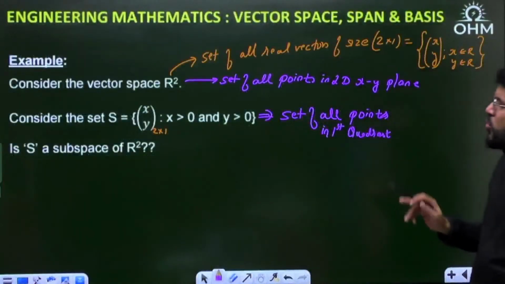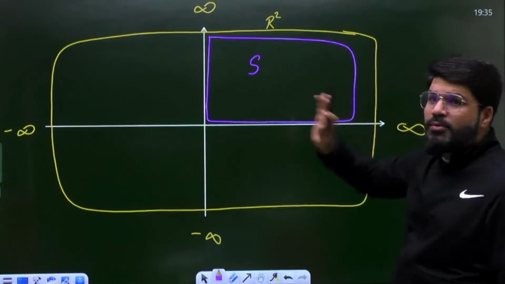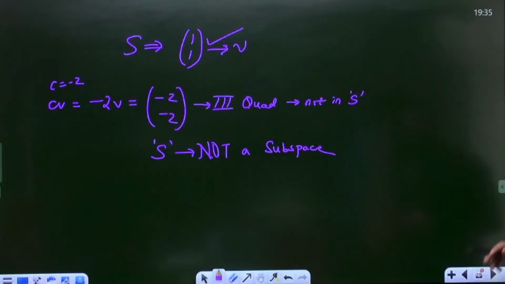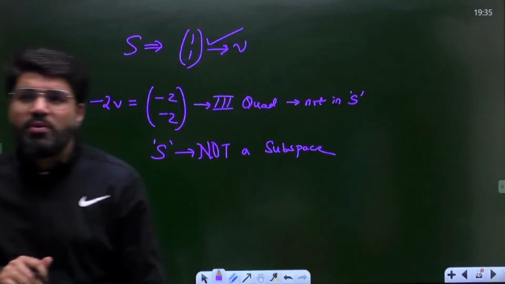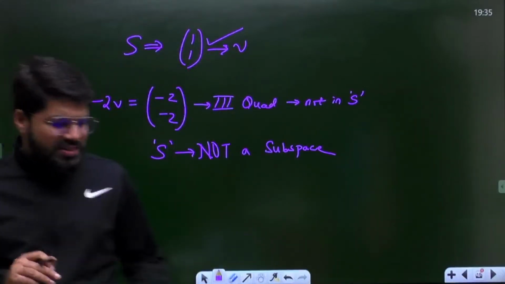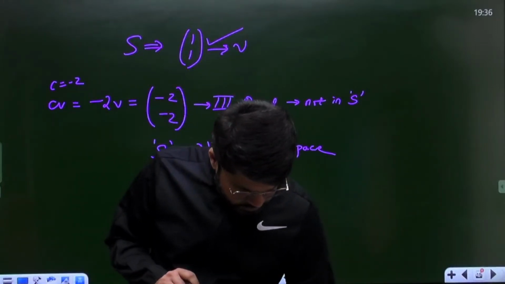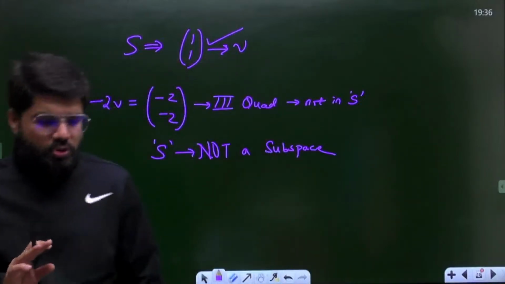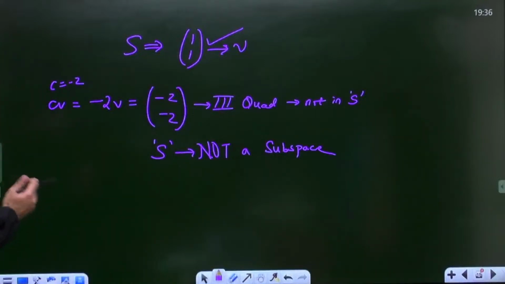As I've shown you here, this first quadrant looks like a subset, but it will not be called a subspace. So S is not a subspace. Hope that is clear. Now let's move ahead. This example was taken so that you understand what exactly you mean by a subspace, what can be a subspace and what cannot be a subspace.